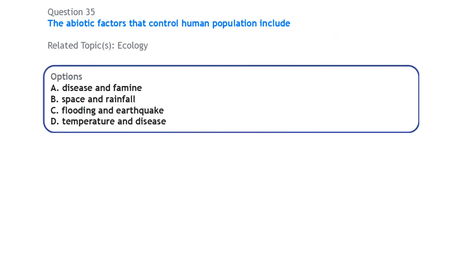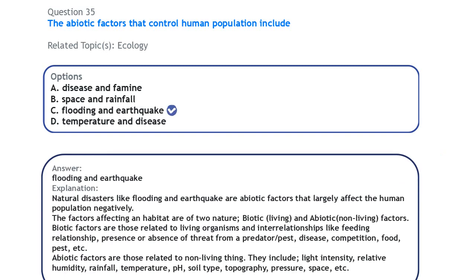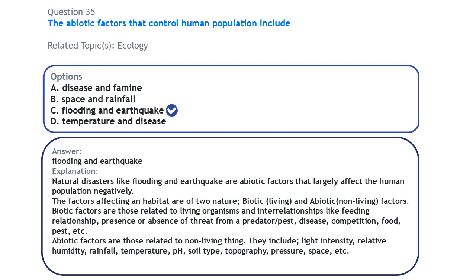Also on ecology, the abiotic factors that control human population include flooding and earthquake. So in an ecosystem, we have biotic factors. There are those factors that have to do with living organisms or life, while the abiotic factors are those that have to do with non-living organisms. Okay, non-living things. Now, if you look at the options that we have here, you look at disease.